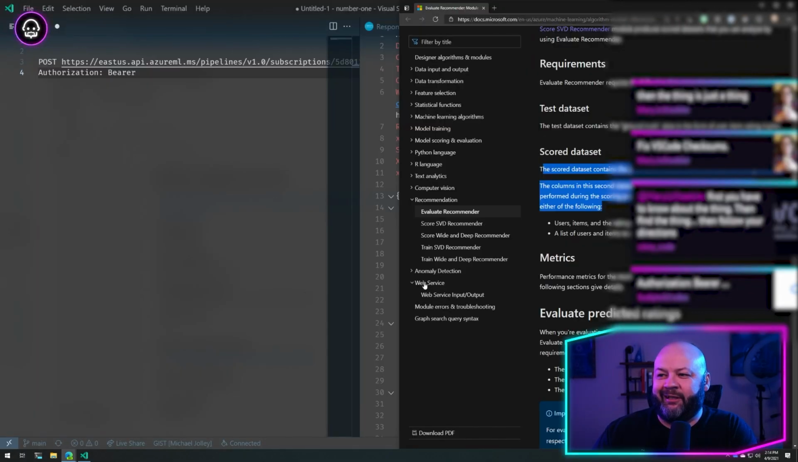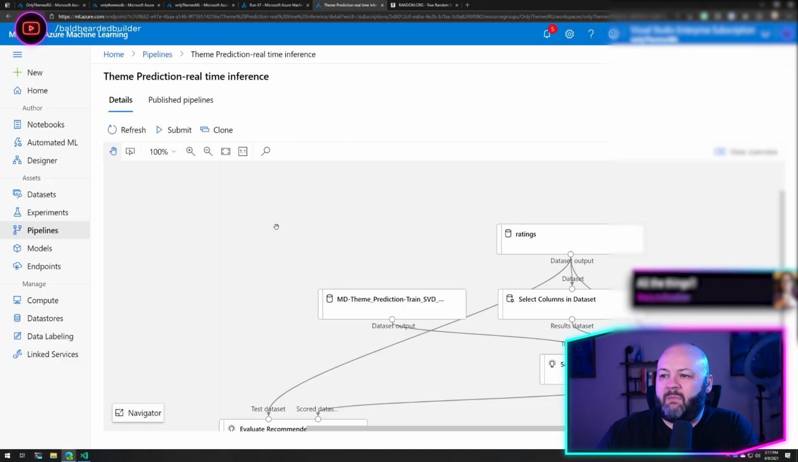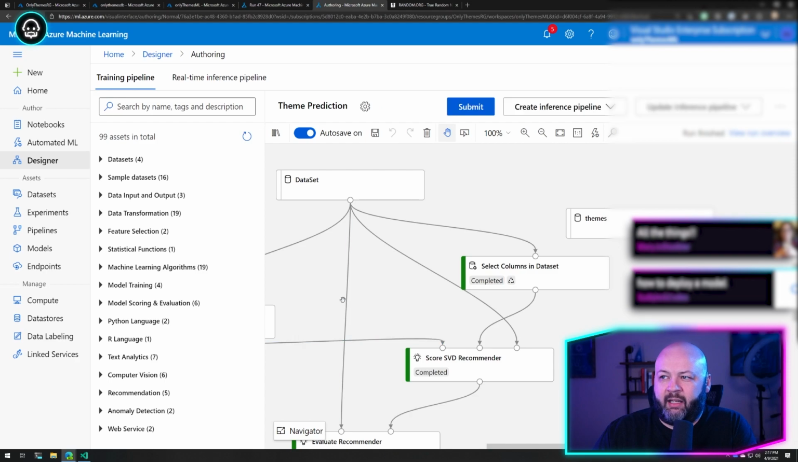We're going to have to go look at the documentation. Oh, select endpoints. Okay, where was I? Didn't I choose like a real-time one? There is the training I did.